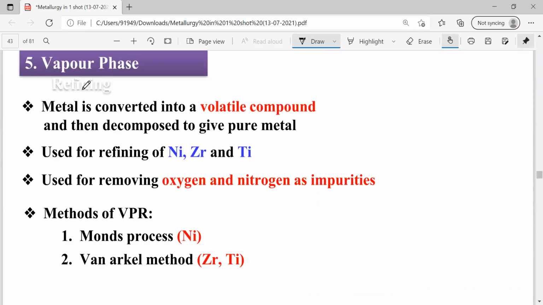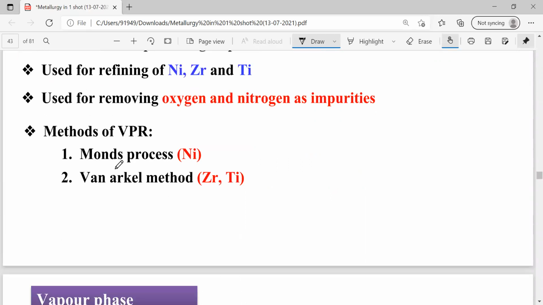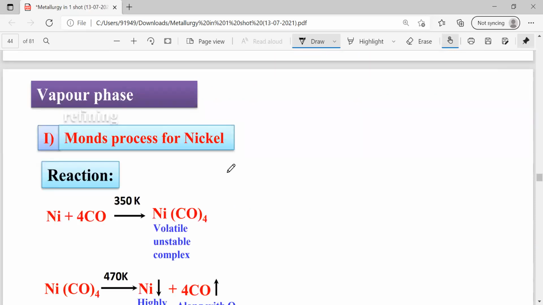In vapor phase refining, two types of reactions are there. The first one is the Mond process. The Mond process is used for the purification of nickel metal. The Van Arkel method is used for the purification of zirconium and titanium. Here is the process given, the Mond process.